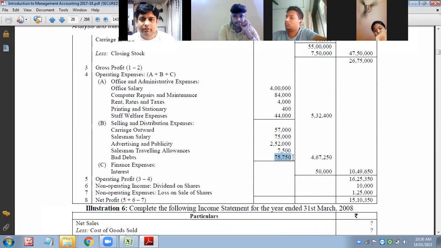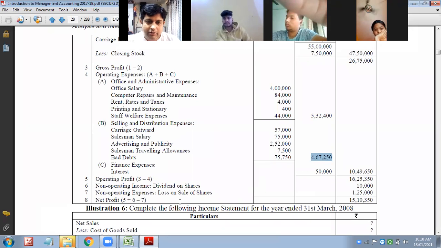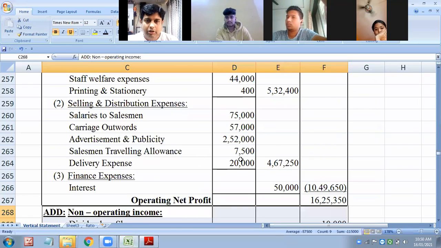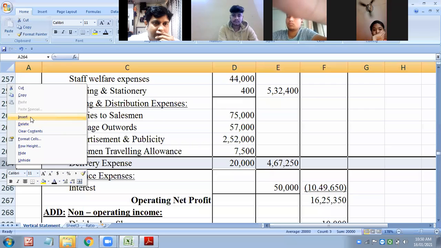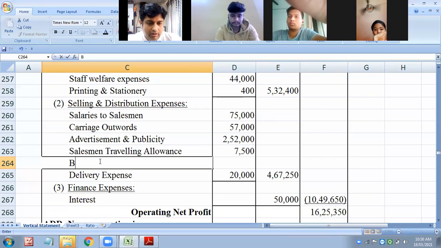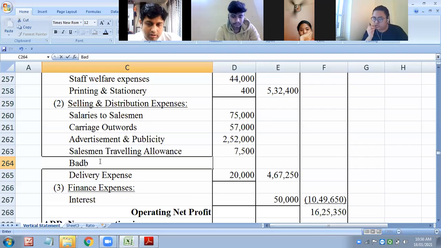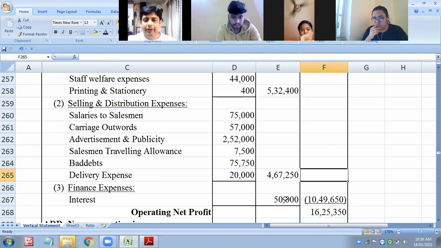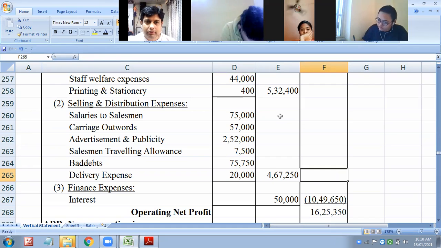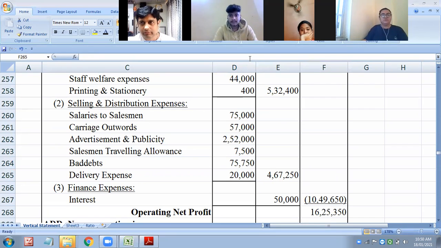We have not written it there. Our selling and distribution is how much? 4,65,250. Yes, see, if you total this, does it come to 4 lakh? One more. Thank you for reminding. Now you will be getting 4,65,250. So kindly do that. Aryan, done? Understood now? Great.